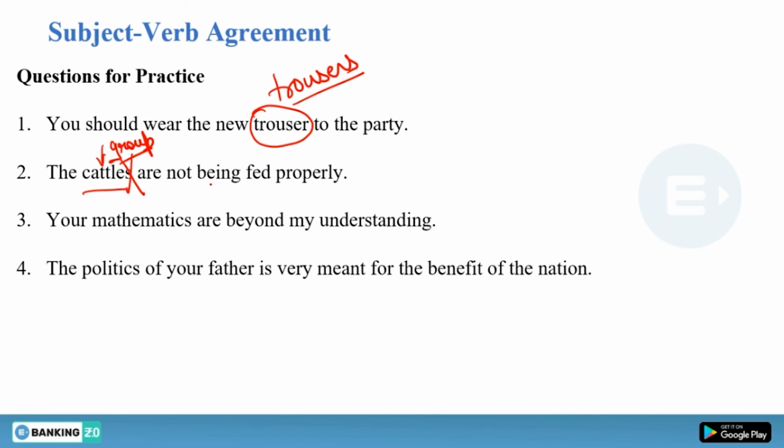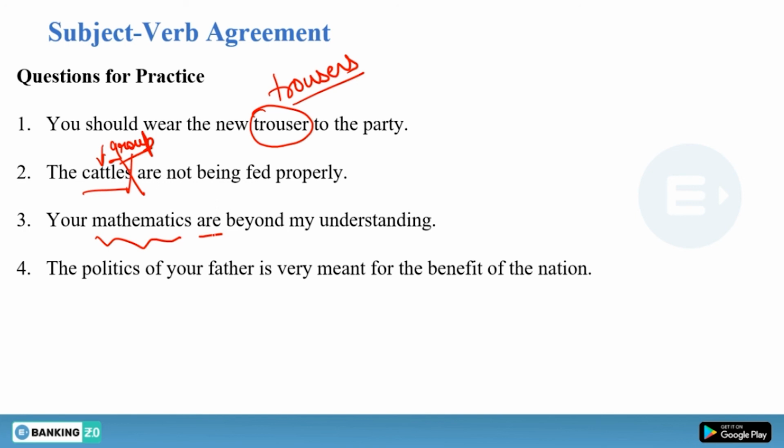Now this is fine. Your mathematics are beyond my understanding. Is this fine? No, it is incorrect. Why? Your mathematics are beyond my understanding. This is not talking about your subject. It is talking about calculation, and in this context you cannot consider it singular. That is why you have to use are here. Now it is fine: your mathematics are beyond my understanding.